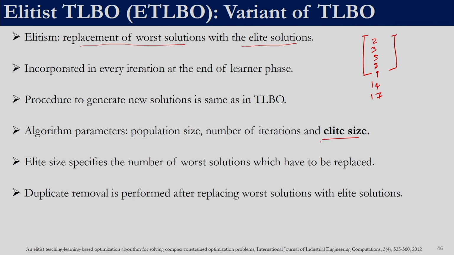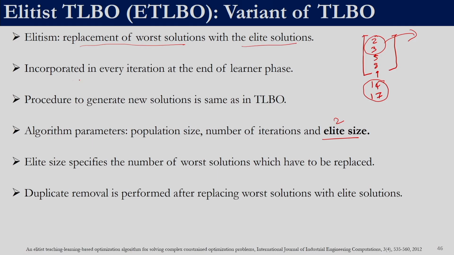So, what we will do is, we will save this 2 and 3 in some other variable before we begin that iteration, and at the end of the iteration we will replace the 2 worst solutions. So, if the elite size is 2, then we will replace the 2 worst solutions with the 2 best solutions. So, that is what is done in ETLBO.